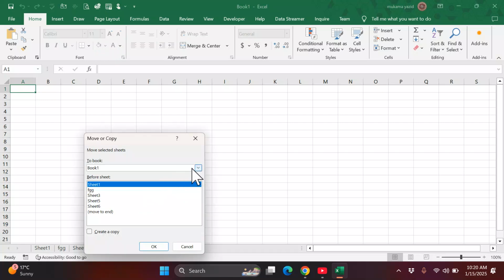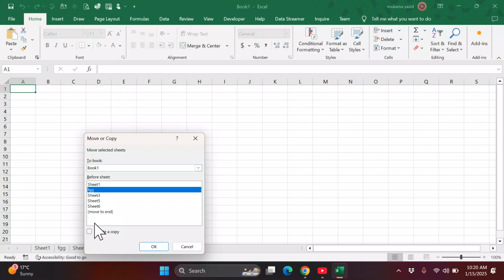You can see I have Book1. This is our Book1. Then I have these sheets. So before the sheet, they are trying to mean the copy which we are going to create. Where do you want it to be, before which sheet? Because these sheets are already here. If you say before this one, it will be here before this one. So let me say before this sheet.